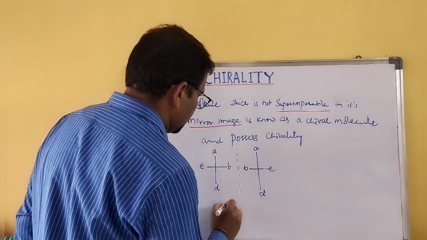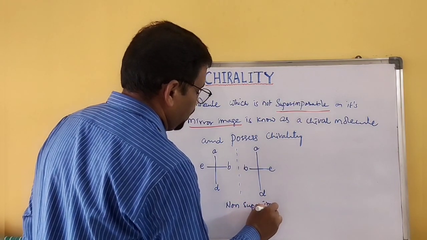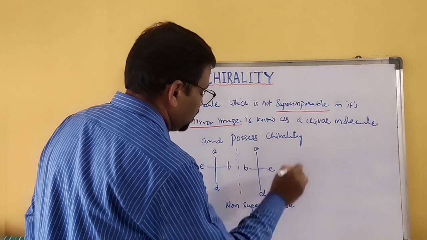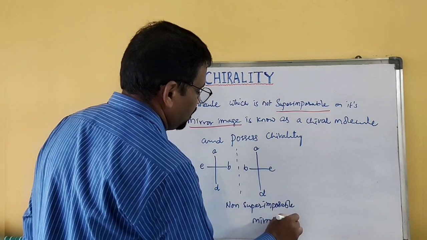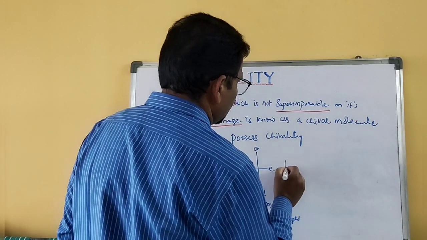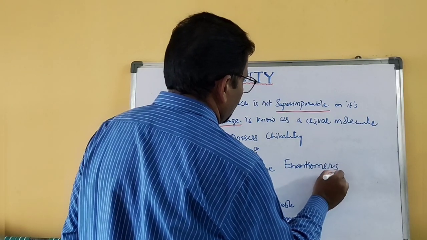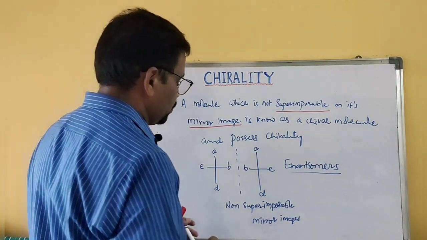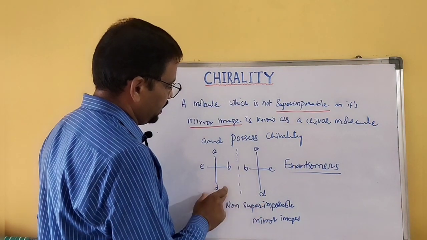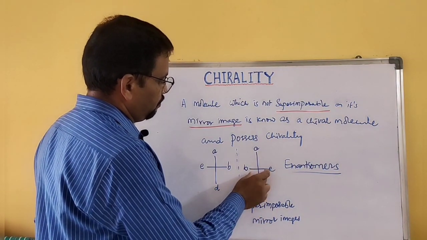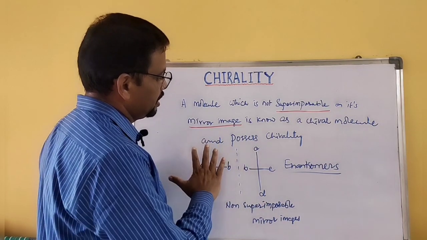Non-superimposable mirror images. Non-superimposable mirror images can be called what? Enantiomers. Both the molecules are mirror images of each other, but when you place one molecule on top of the other molecule, they are not exactly similar.